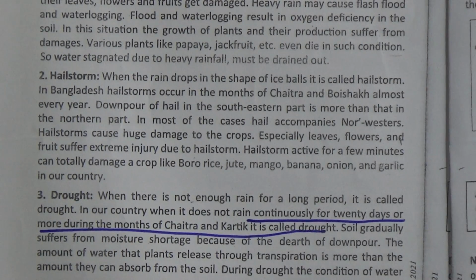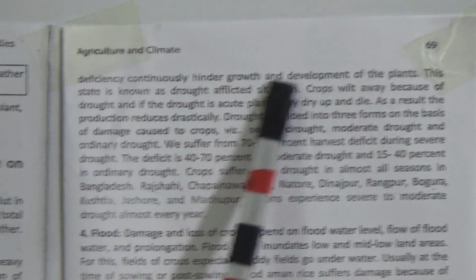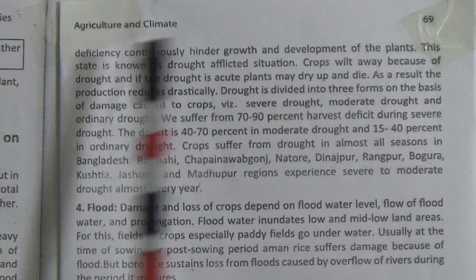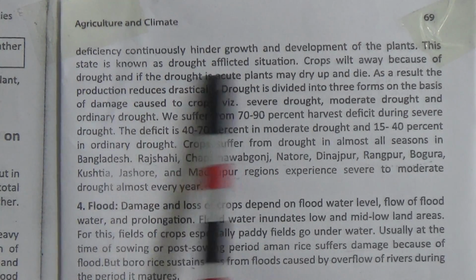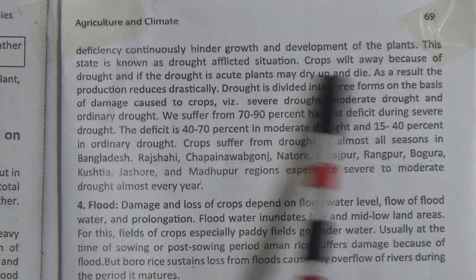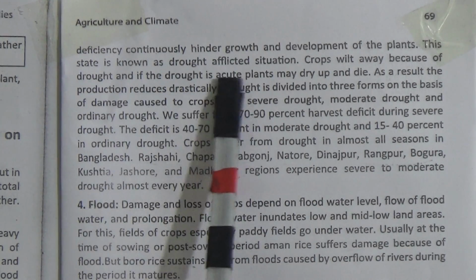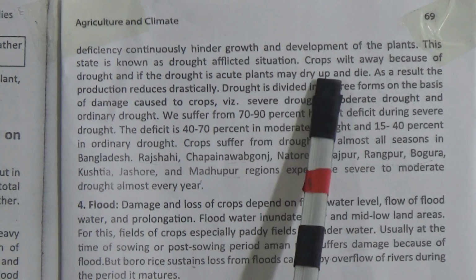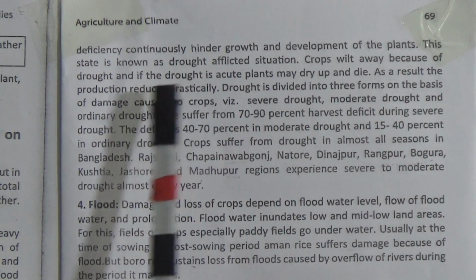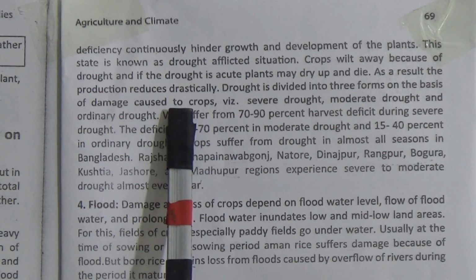During drought, the condition of water deficiency continuously hinders growth and development of the plants. This state is known as drought-afflicted situation. Crops wilt away because of drought, and if the drought is acute, plants may dry up and die. As a result, the production reduces drastically.